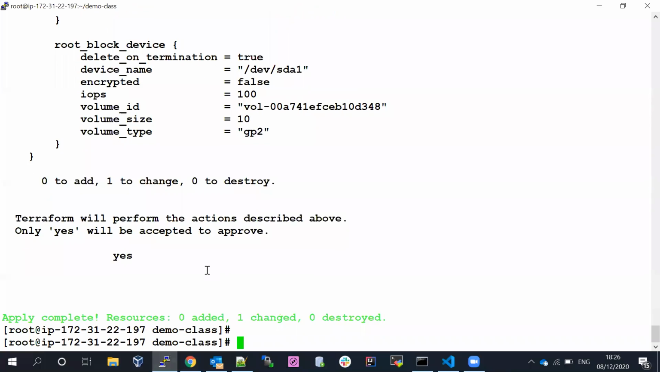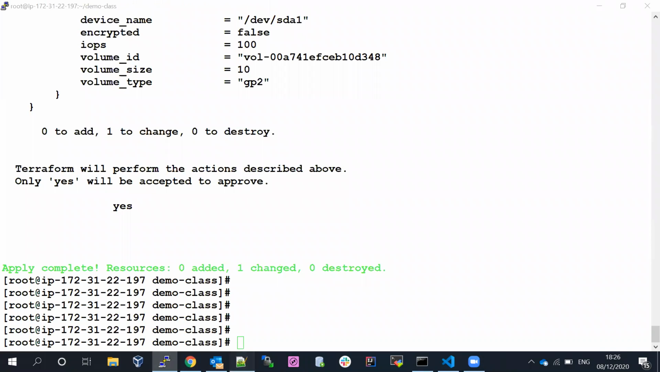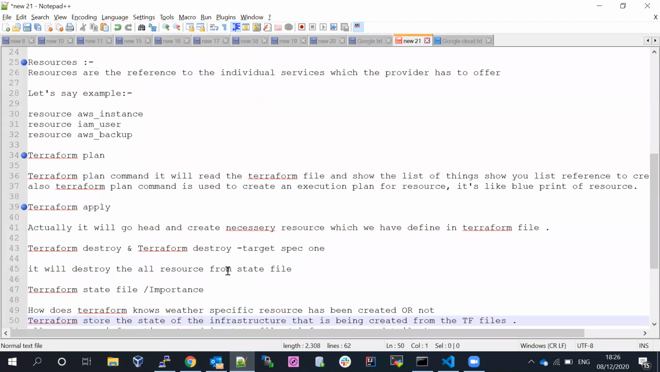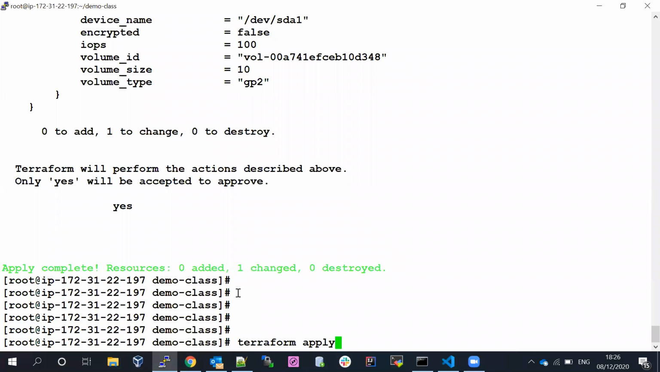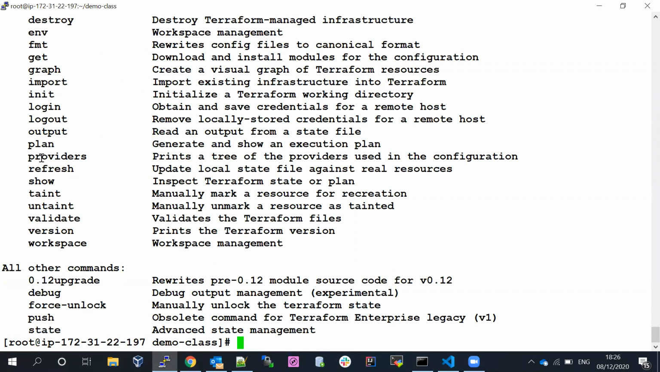Okay, so we have done the Terraform apply and we have done the changes there. Now what I'm going to do is run Terraform destroy. If you want to know the commands, if you run terraform, you can see all the commands. So you can play with all of them, but we'll go with a few commands now. In the next session we'll talk about all the commands.